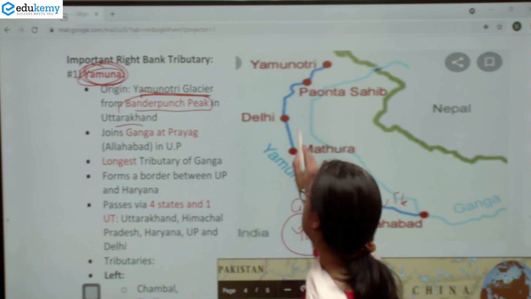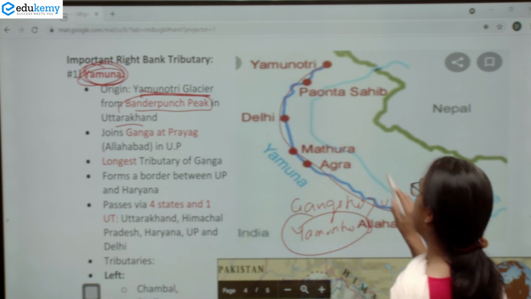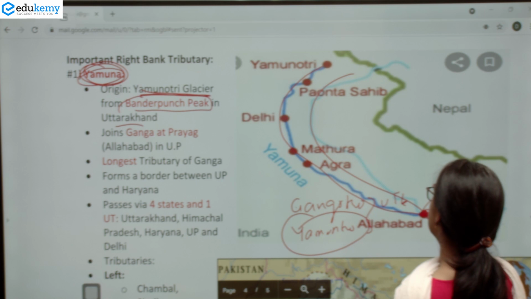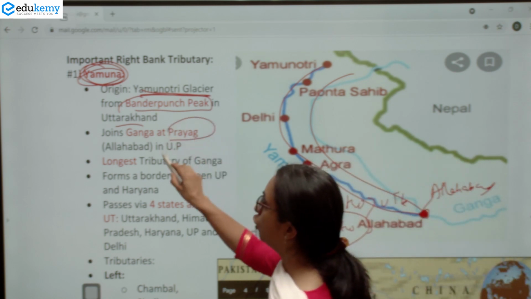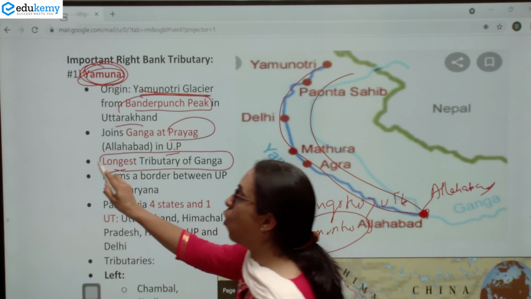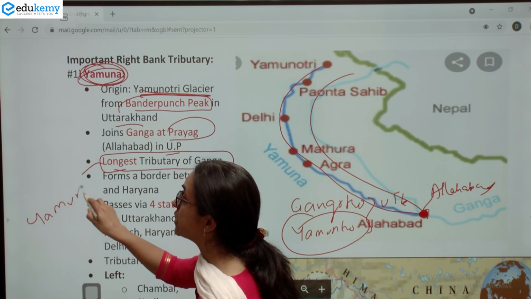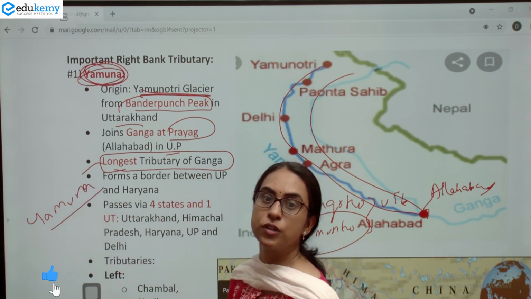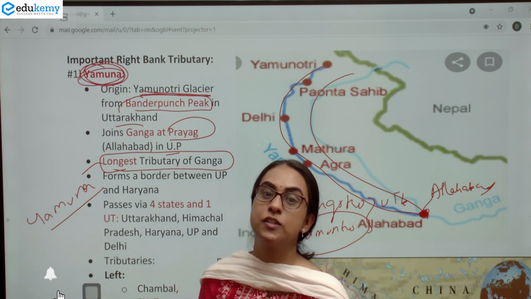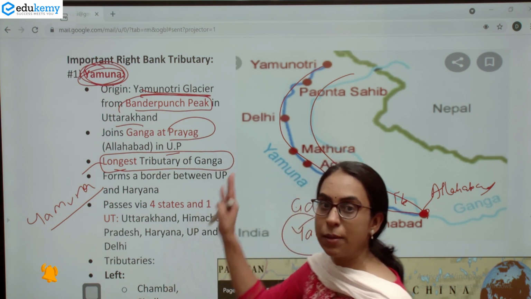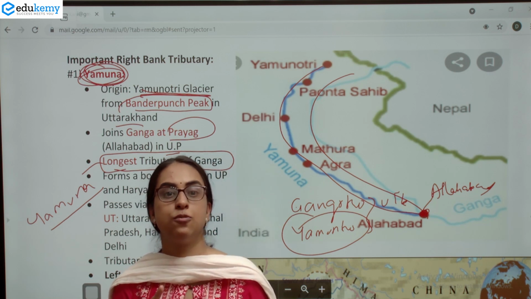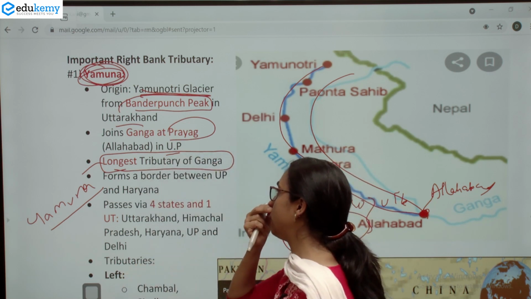We all know that Yamuna basically joins Ganga in Allahabad, also known as Prayag in UP. It is the longest tributary of Ganga. Yamuna is the longest tributary. And we have seen which is the largest tributary: the largest tributary is Ghagra. Ghagra is very large in volume also. And you remember the Mapcha Chungo Glacier also. Coming back to Yamuna, it originates from Yamunotri in Uttarakhand, joins Ganga at Prayag, and it is the longest tributary of Ganga.